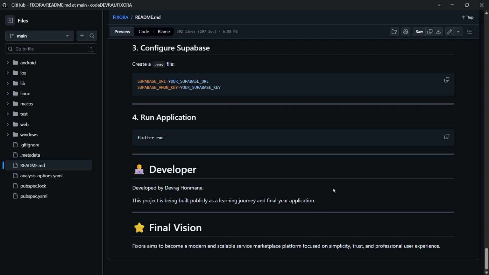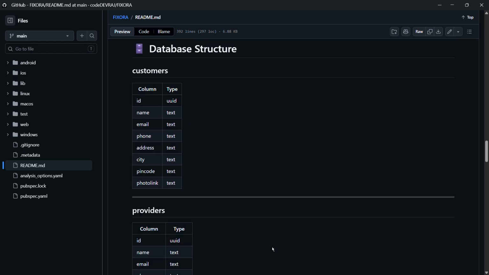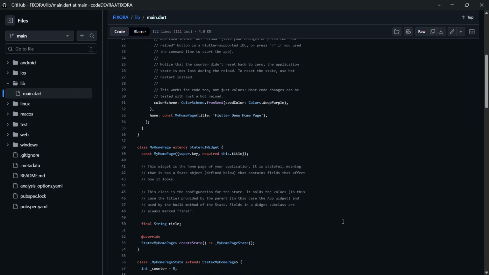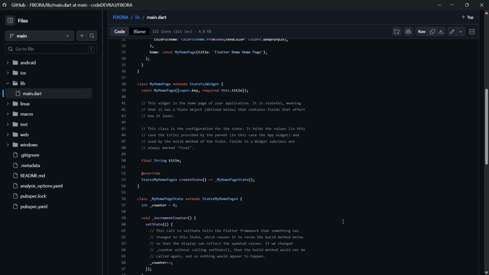So here is my introduction. My name is Devraj Honmane and I am in my final year. I just completed my third year of engineering, and my branch is computer engineering. It's not that big an application. It is good for an intermediate developer. Currently there is nothing more, it has just been initialized.